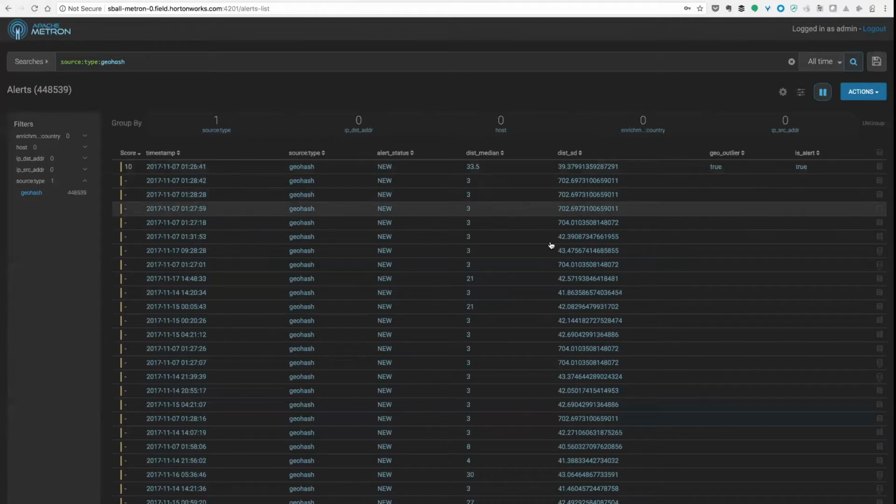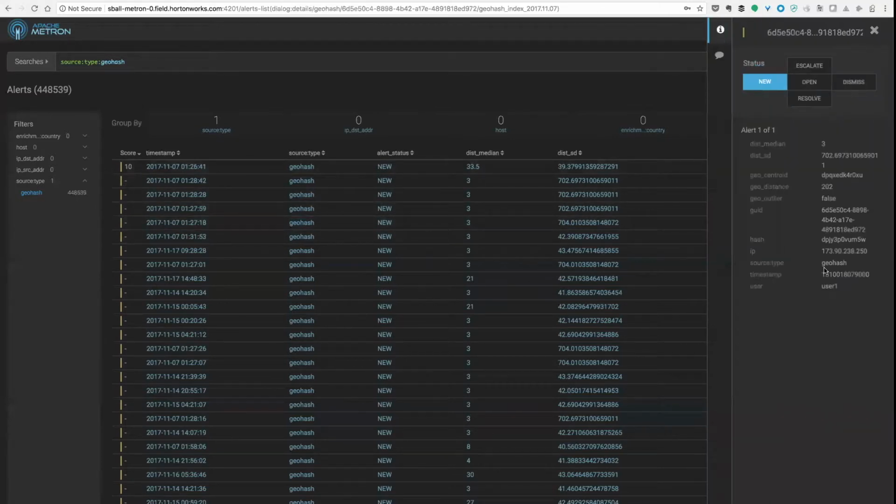So if we have a look at some of these records here, what we've got is some synthetic users which log on from a few reasonably close by locations. For each user, we're generating this geohash. So that's the hash, that's their current location for this particular login. We're then profiling that to create the centroid of their normal login. So you can see this geocentroid here. Again, it's a geohash, and we have a variety of different ways of measuring the geographical distance between those.